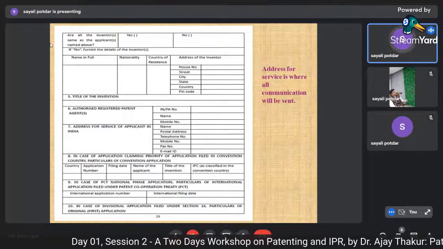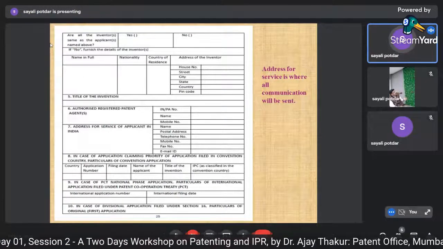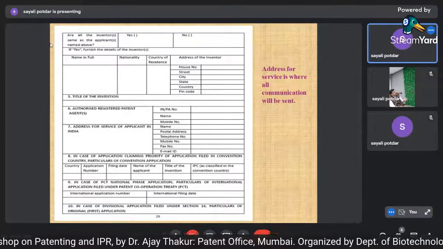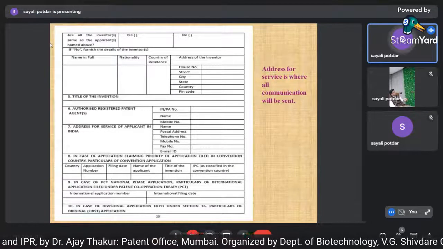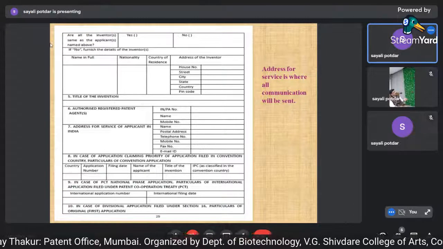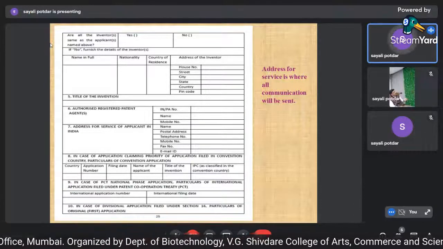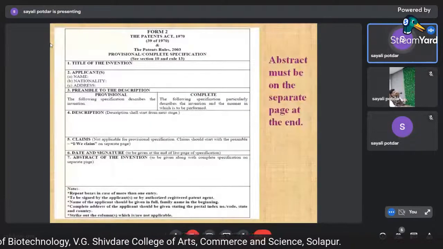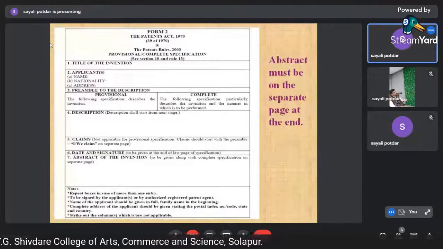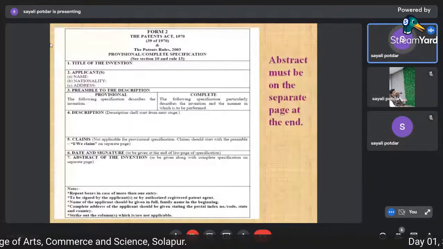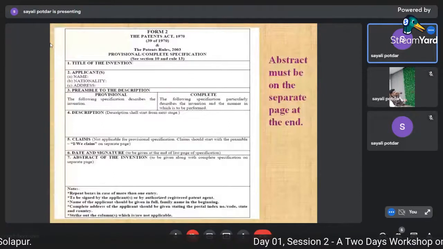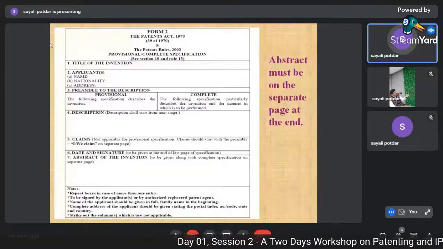Now this is necessarily the form 2 where you have to give the details of the title of your filing, a provisional or complete application. Then the description shall start on the next page. Then claims and then abstract. That we will see in a later part.